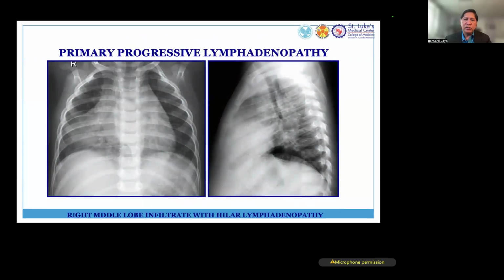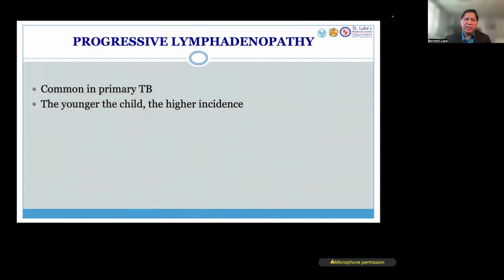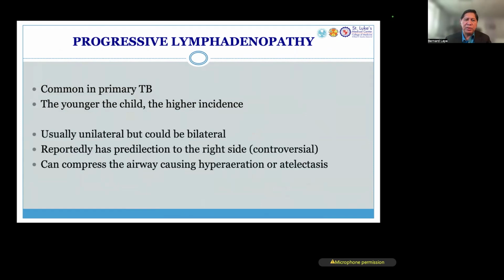So in addition to progression of the disease in the lung, the patient could also have massive progression of disease in the lymph nodes. So this is a combination of lung disease and lymph node disease. Progressive lymphadenopathy is common in primary tuberculosis. Again, the younger the child, the higher the incidence of progressive lymphadenopathy.